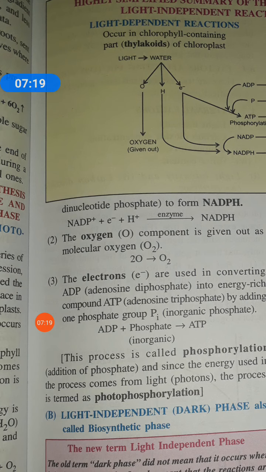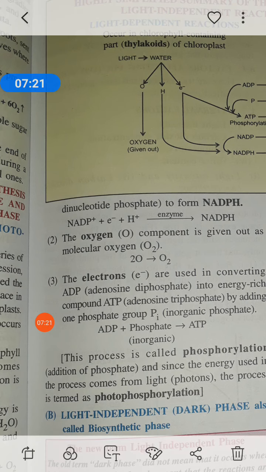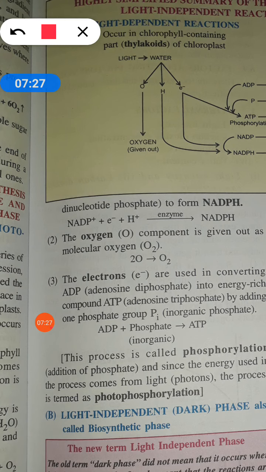So using this H plus ion and electron which was given out during photolysis, this NADP changes into NADPH. NADPH is addition of hydrogen, so it is reduction. So it is reduced nicotinamide adenine dinucleotide phosphate.